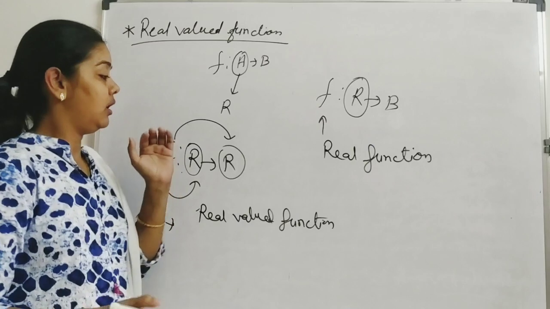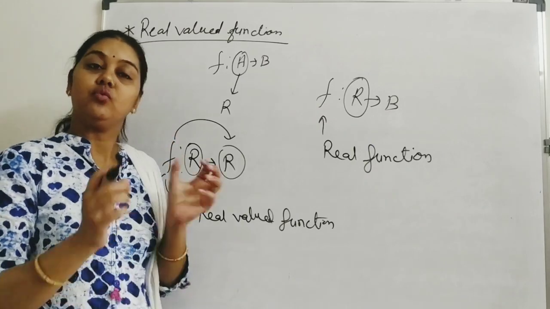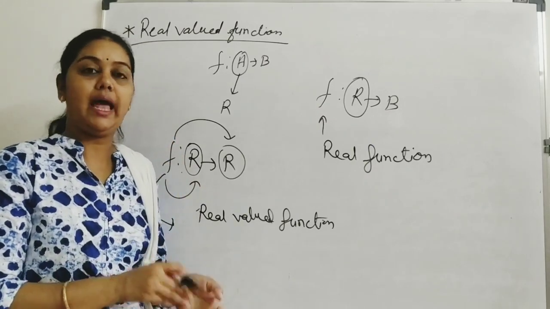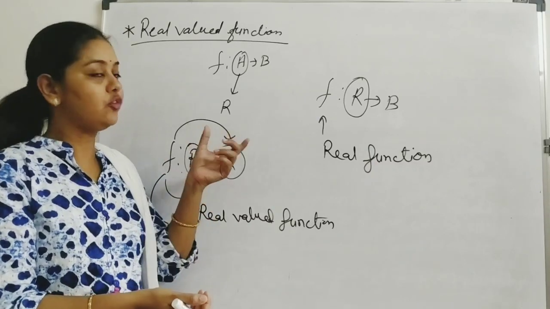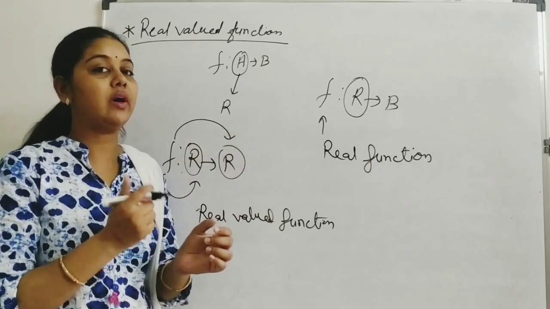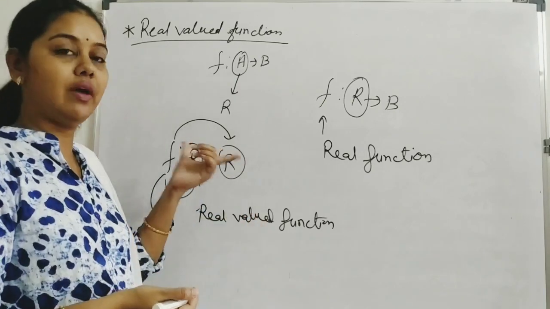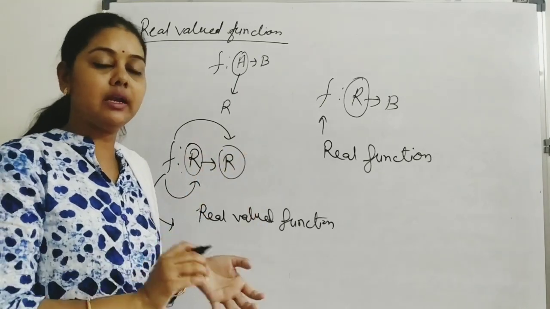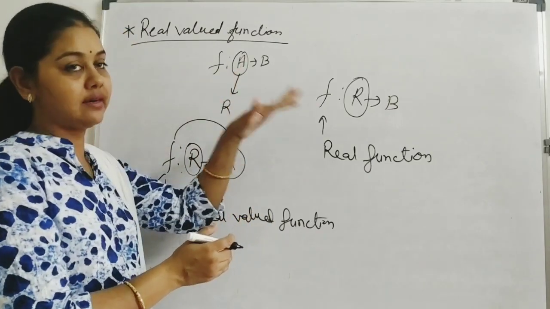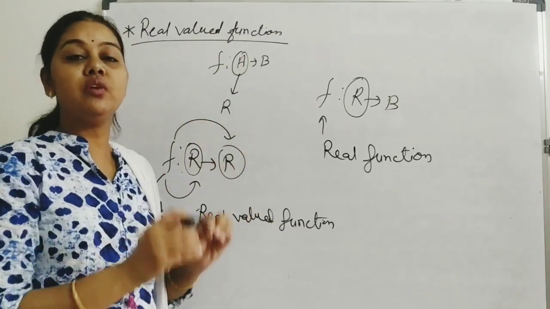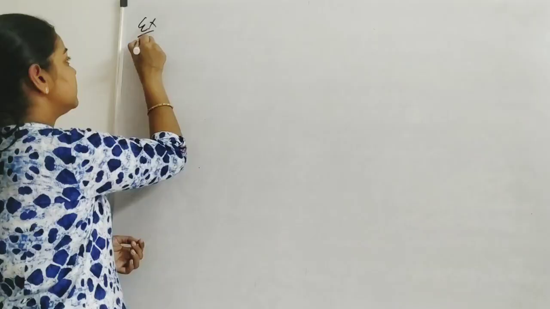It means any function which is defined on real numbers and which is giving us real values is called a real valued function. Whenever we use the term real valued function, it should be clear in mind that both the sets A and B will be real numbers.